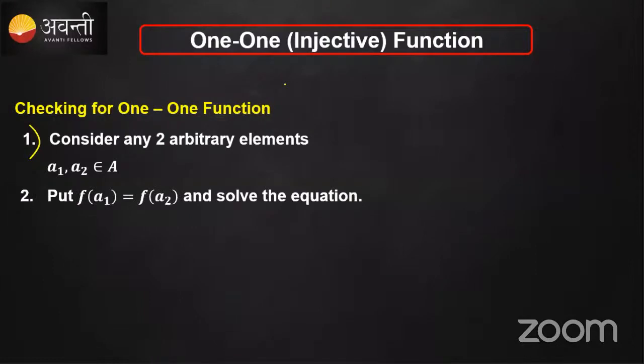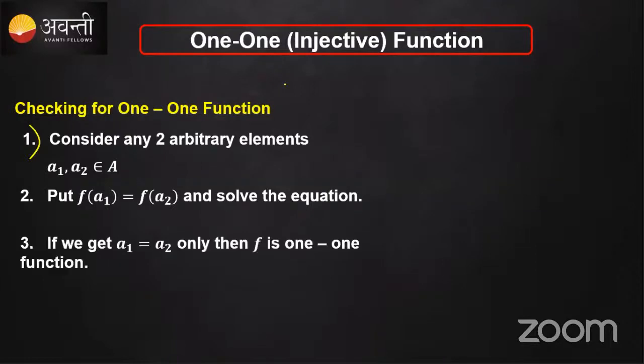Put f(a1) equal to f(a2), or f(x1) equal to f(x2), and solve the given equation. Then if you get a1 equal to a2, we call it a one-one function. So these two to three steps you apply in order to say whether the given function is one-one or not.